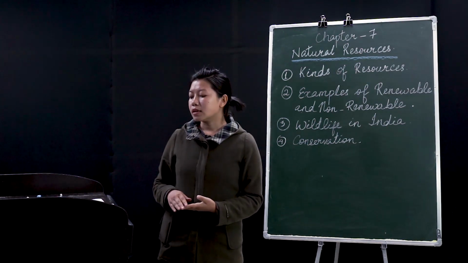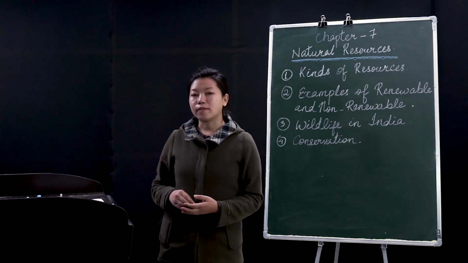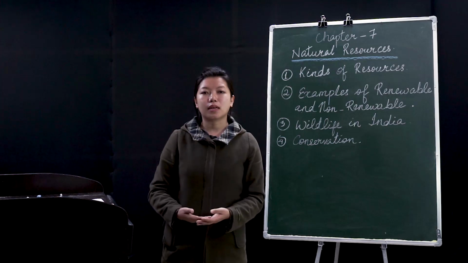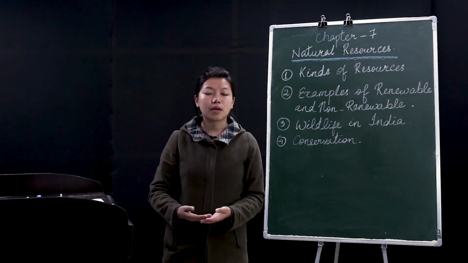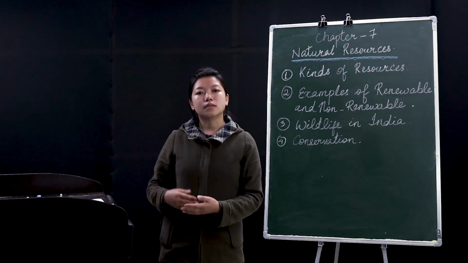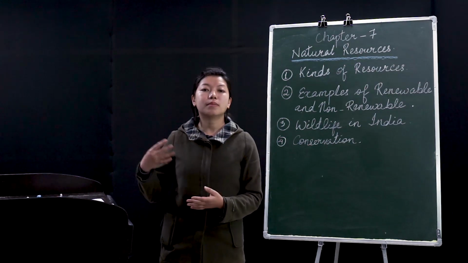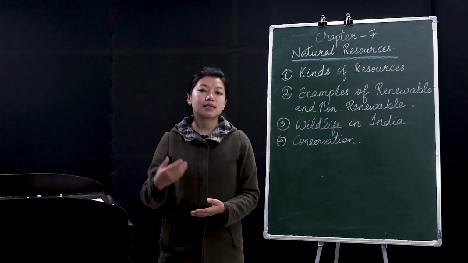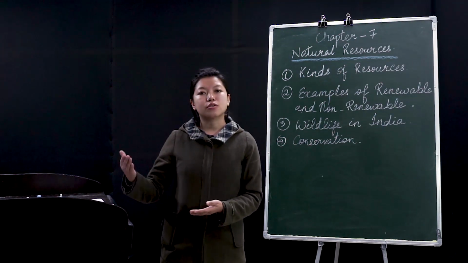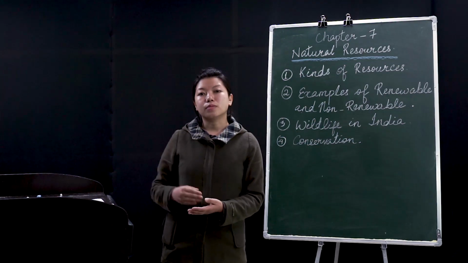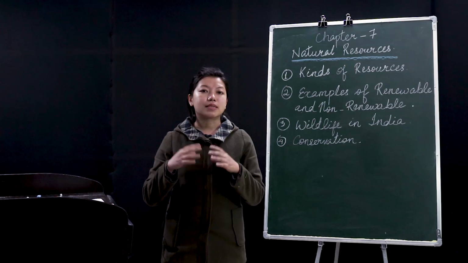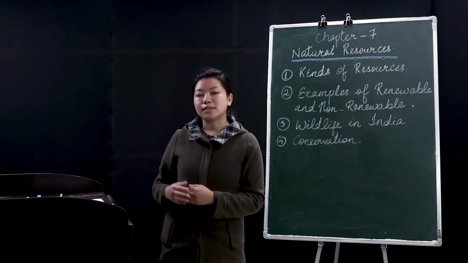Another reason is illegal hunting and trapping of animals. There are people who used to kill these animals and birds. They used to sell them and make money with that, right? And they are harming the environment. They might think that killing and selling them is earning money for their family, right? But actually, that is wrong and that should be stopped. So these wildlife sanctuaries and national parks have been set up in order to stop these activities.